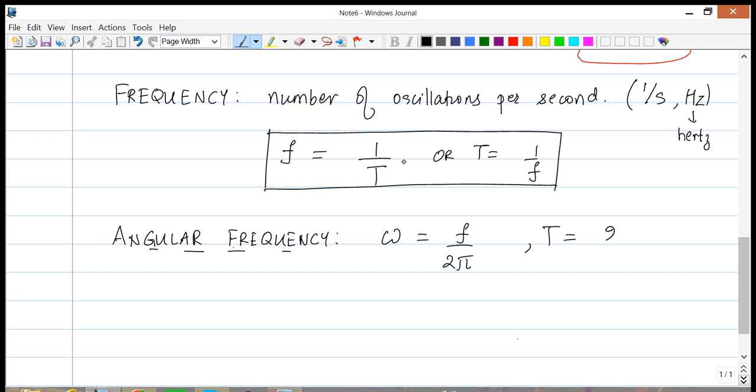T is equal to 2 pi divided by omega. Okay, all right. Now I made a mistake here. This should be 2 pi times f. So 2 pi times f is omega, or f is omega divided by 2 pi, and then T is equal to 2 pi divided by omega. Okay, so these are some of the things.